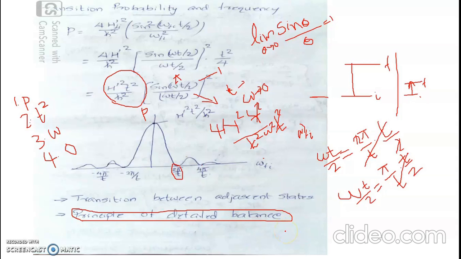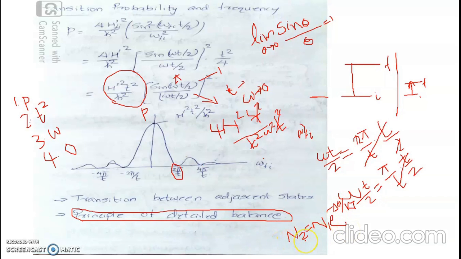The population of atoms occupying the lower energy states will be comparatively greater than the population of atoms occupying the higher energy state, because the population of atoms in the second quantum state is equal to the population of atoms in the first quantum state times e raised to minus delta E divided by kT, where delta E is the energy difference between the second and first quantum state. So this depends on two different parameters: one, the temperature of the specimen, and the second one, the energy difference. As this energy difference increases, this population will be falling exponentially.